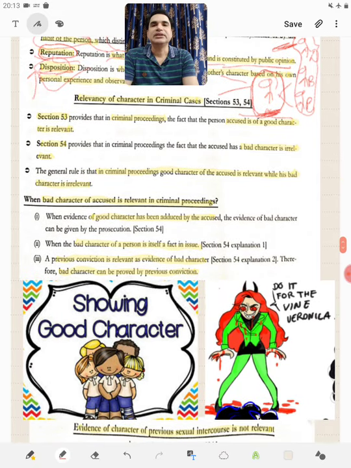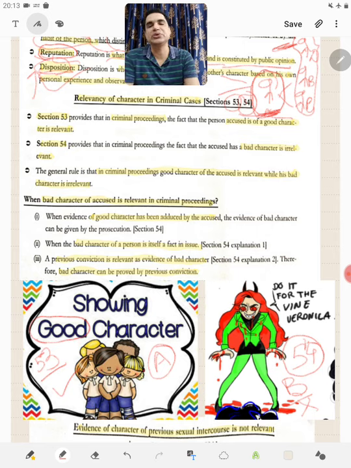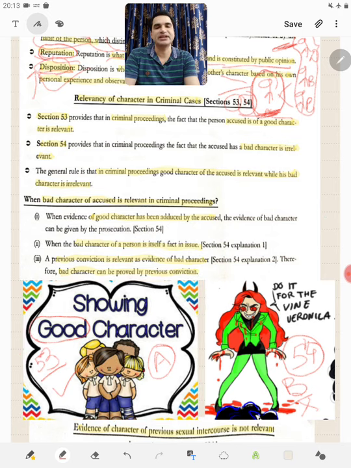Now, relevancy of character in criminal cases. In criminal cases, as I told you, there are sections 53 and 54. Section 53 says that if it is the good character of the accused, then it is relevant. And section 54 says that if it is the bad character of the accused, then it is irrelevant. So the accused's good character is relevant, but the accused's bad character is not relevant.